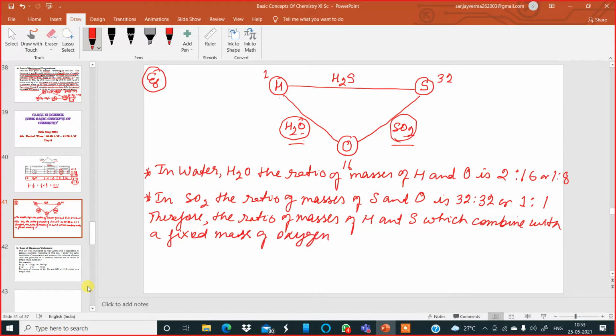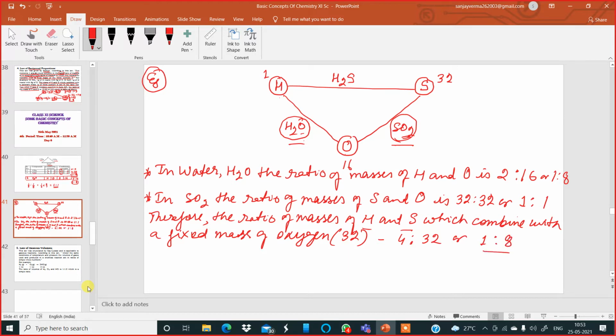Let us keep the mass of oxygen fixed. Let us say it is 32, because it is 32, no? So here, therefore, the ratio of masses of hydrogen and sulfur which combine with fixed mass of oxygen. If it becomes fixed, then over here hydrogen has to become double, no? So it will become 4 is to 32, or I can write 1 is to 8.